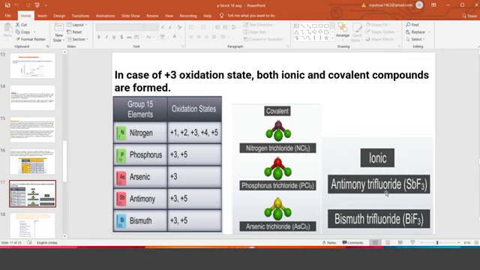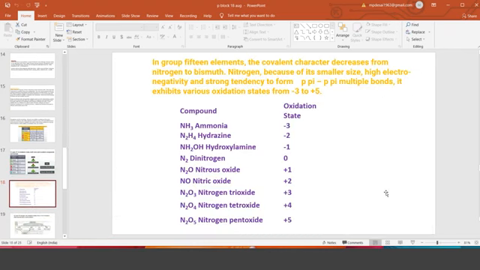So they are formed by the transfer of electrons. That's why bottom members are ionic in nature, whereas the beginning members' compounds are covalent in nature due to the small size and more electronegativity. All these will happen. You see, a fascinating feature of nitrogen. How many oxidation states does nitrogen have? Starting from -3 to +5. Variable valency, 1, 2, 3, 4, 5, 6, 7, 8, 9 valency is shown by nitrogen.